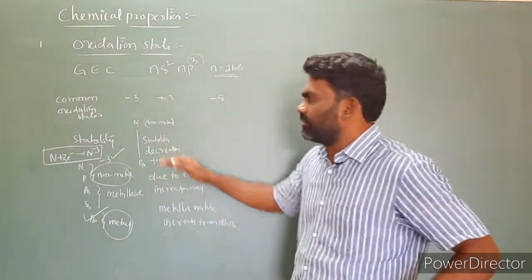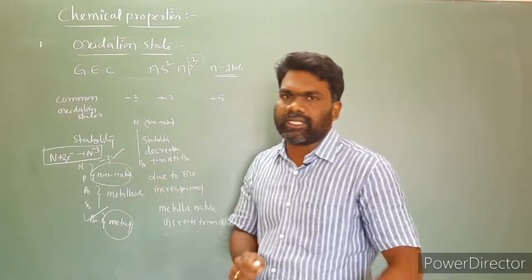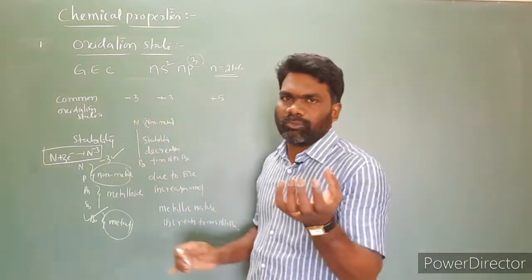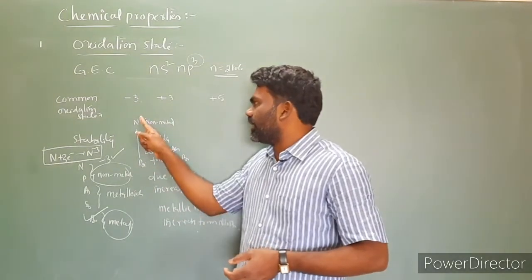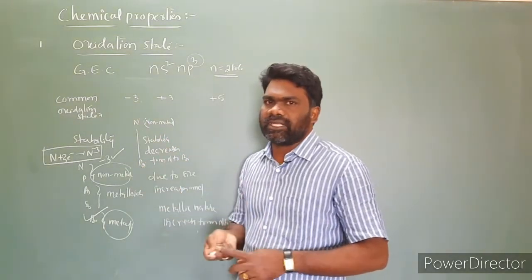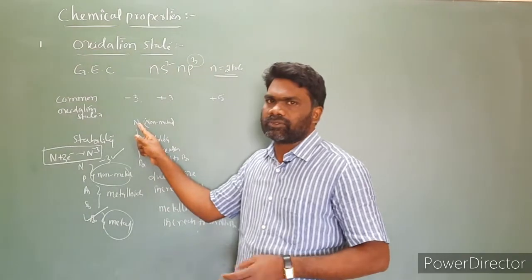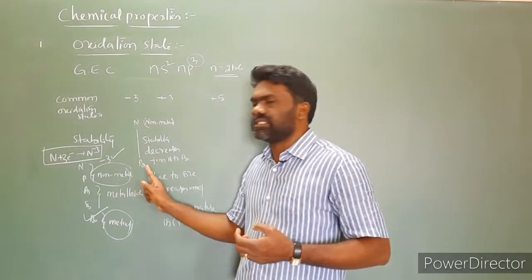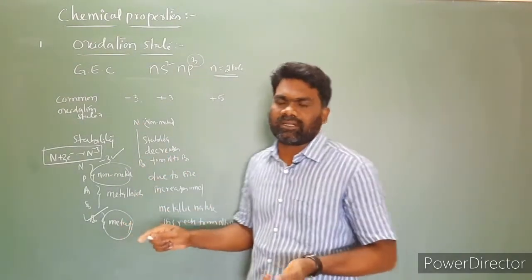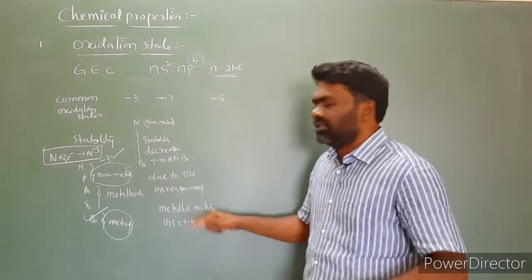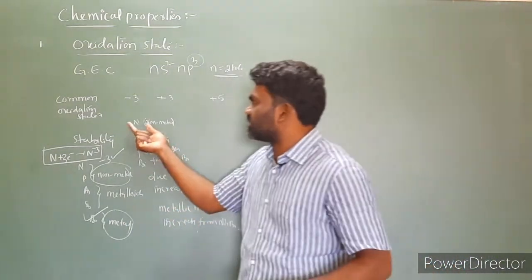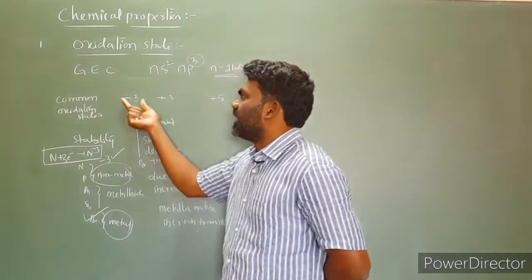Electronegativity also you can take from nitrogen to bismuth. Electronegativity is going to decrease. Nitrogen is more electronegative, in the sense it is ready to accept electrons. Nitrogen is more electronegative, so it is ready to take electrons. Bismuth is less electronegative, unable to take electrons. So by taking the size, metallic character, and electronegativity, we can explain the stability of the -3 oxidation state.